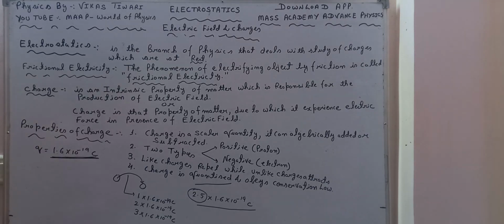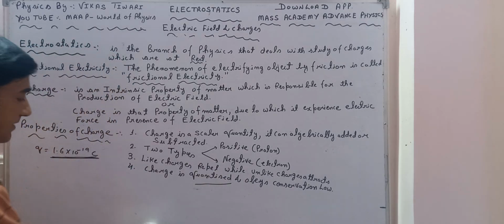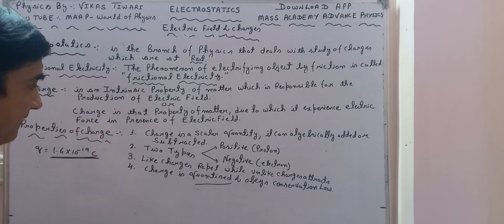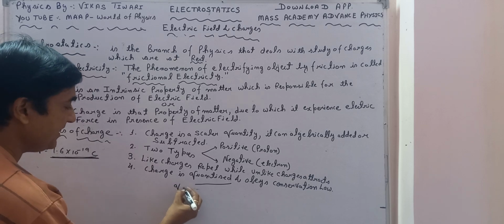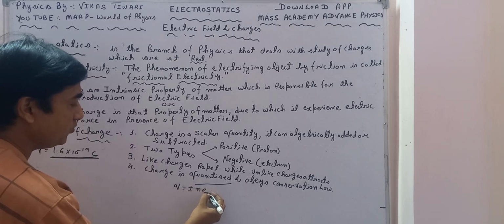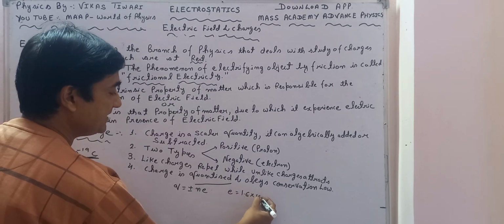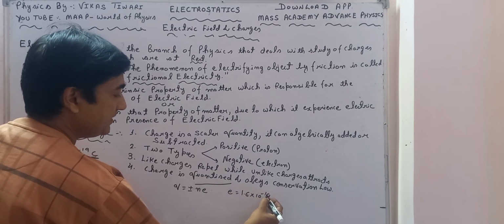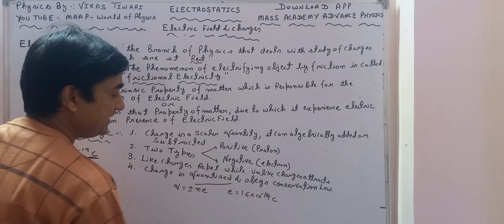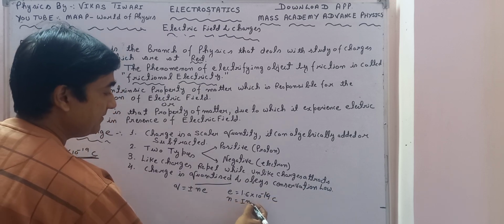Charge being quantized means that charge will have the value of plus or minus n into e, where e is the minimum value of charge, 1.6 into 10 raised to power minus 19 coulomb, and n is some integer value.